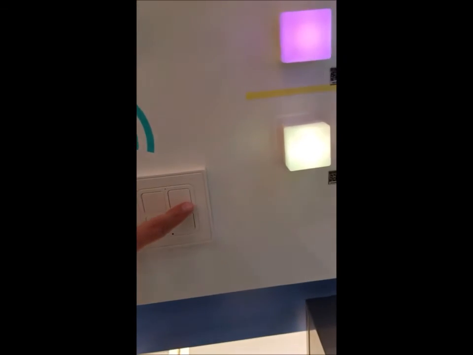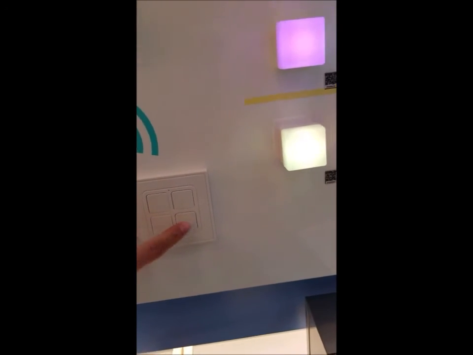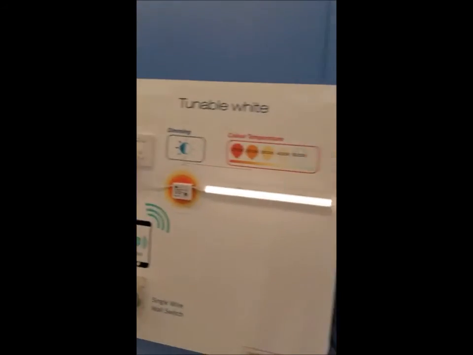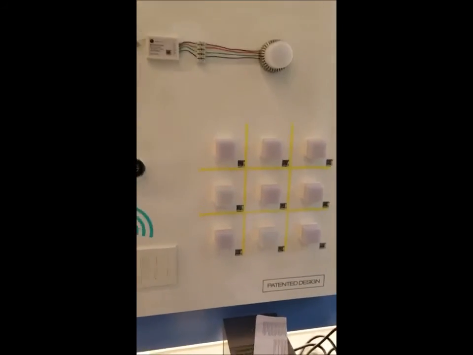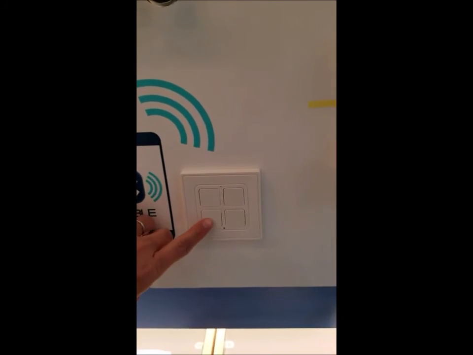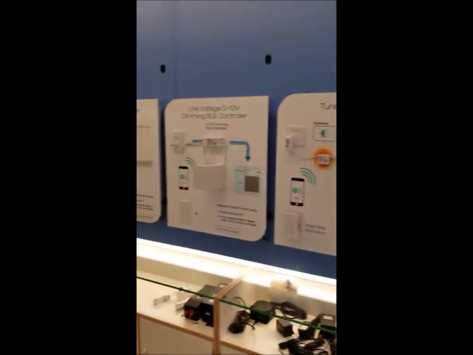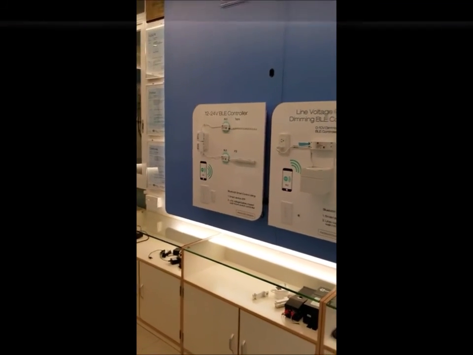And the third button is lighting. When you press lighting, only tunable and the normal lighting is on, everything else is off. And finally, this is the off button. So they're all off. That's it.